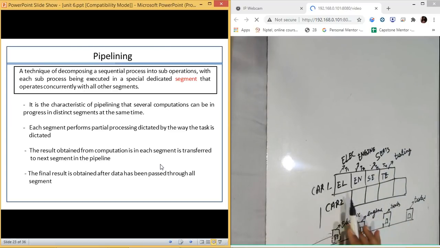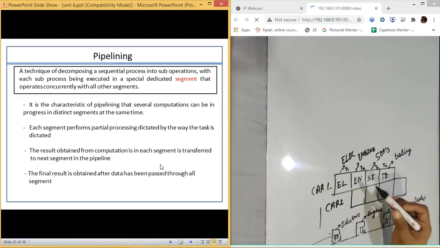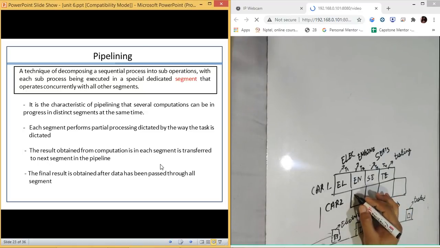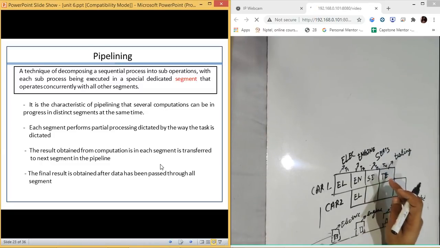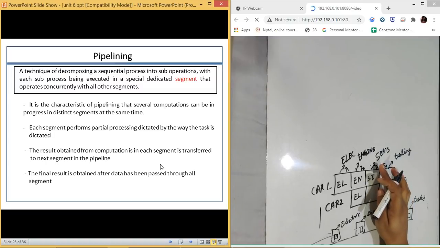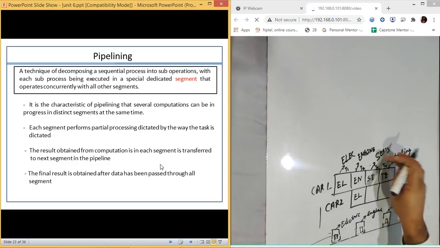At t1, the first car was getting its electric signal. So at that time, the second car is not in the queue. At the second time, when the first car started its engine work, the second car entered in the electric signal task or in the electric bay. When the first car started performing at time t2, this started with its seat work.